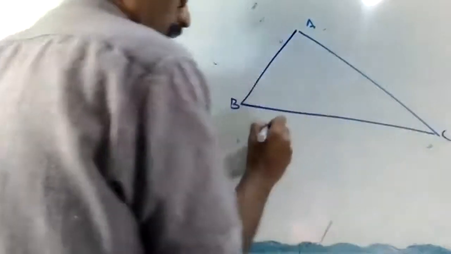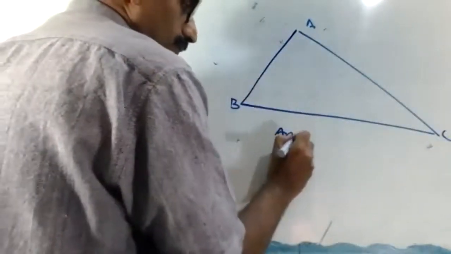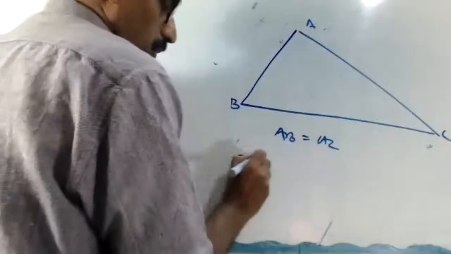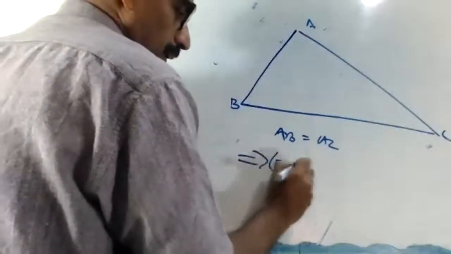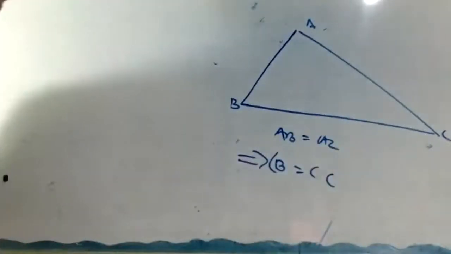Proof not studied. Look at here. Triangle ABC. Here AB equal to AC. To prove angle B equal to angle C. This is the question.